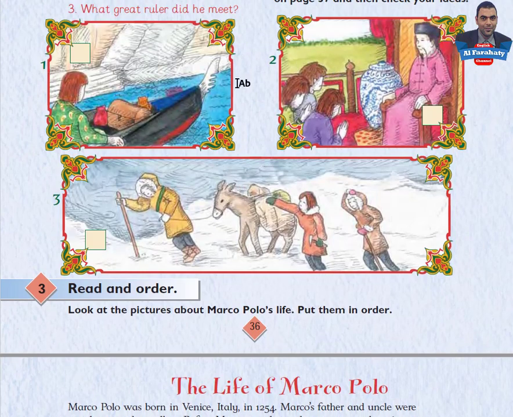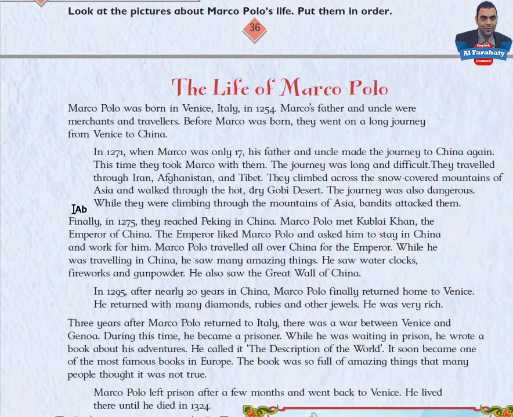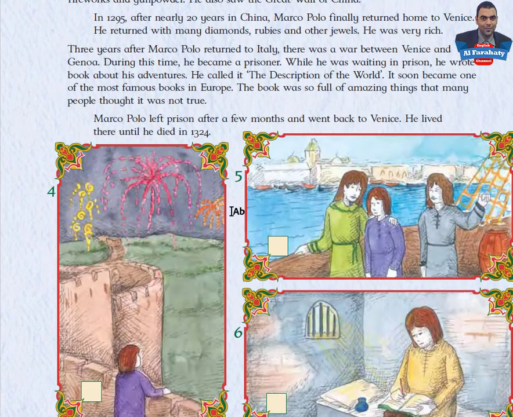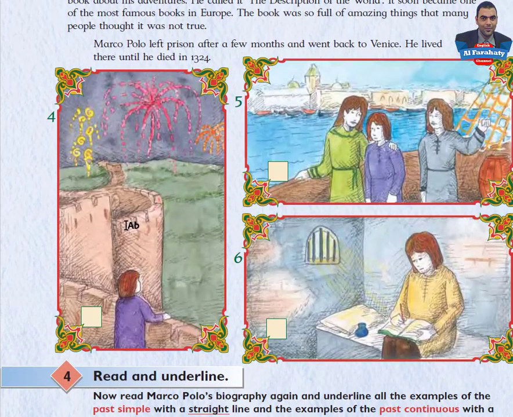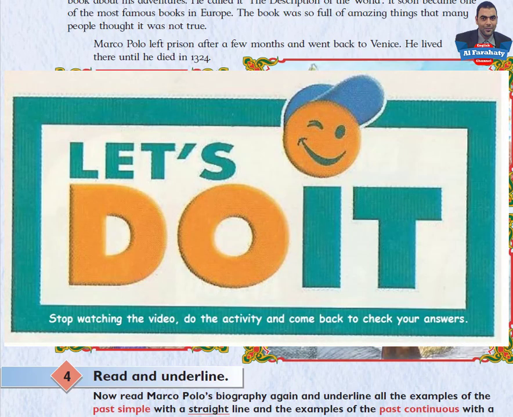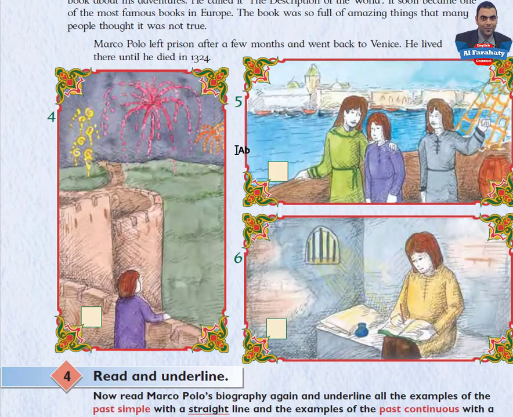Here we have 1, 2, 3 pictures, and here we have 4, 5, 6, another 3 pictures. Take your time to put the pictures in order, then come back to check your answers. Hello again. I will put the pictures in order to check your answers. Picture 5 is number 1.